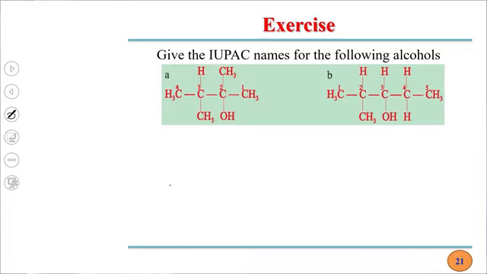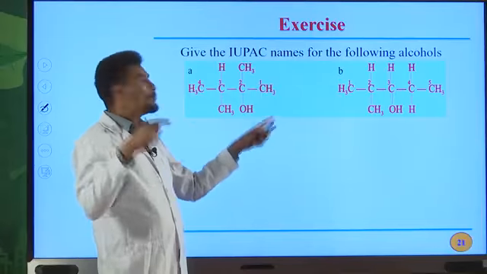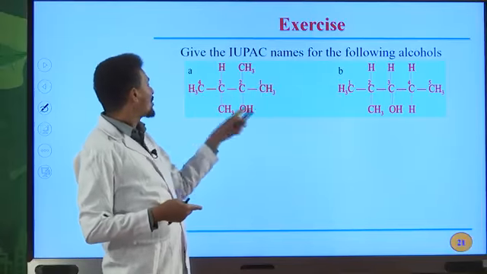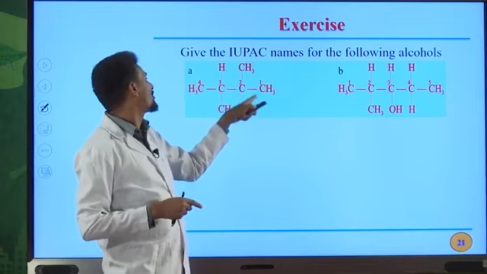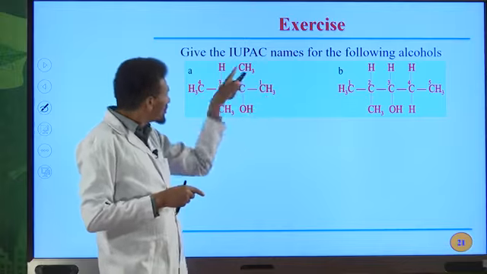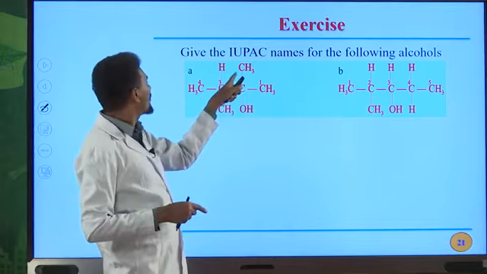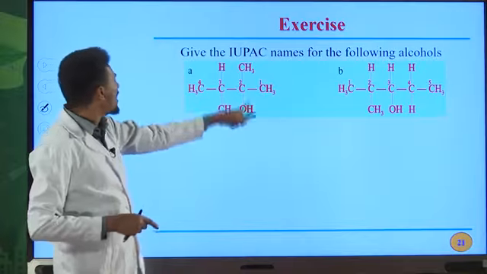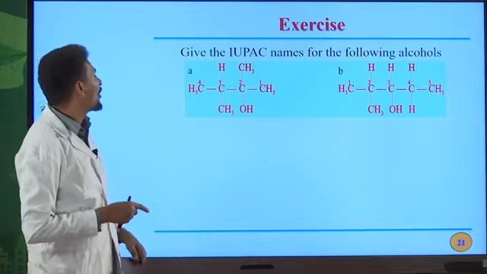Now you can write the IUPAC names for these organic compounds. We have OH on the second position. So you must start numbering from right to left, because the carbon directly bonded to the OH functional group is closer when you start numbering from the right to the left. Therefore, the IUPAC name for this compound is 2,3 dimethyl 2-butanol.